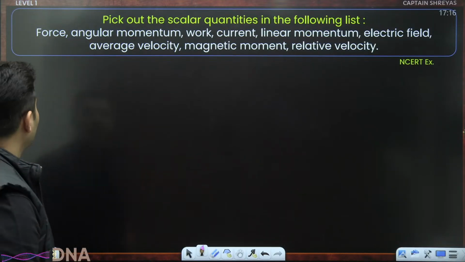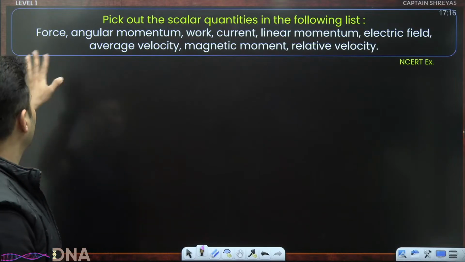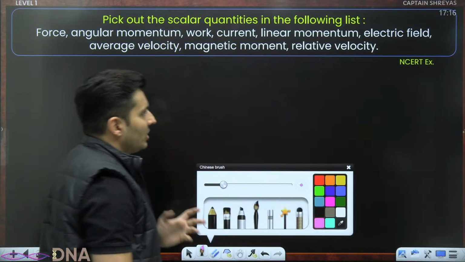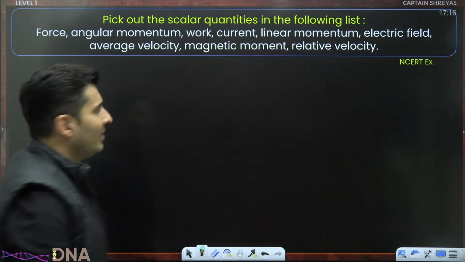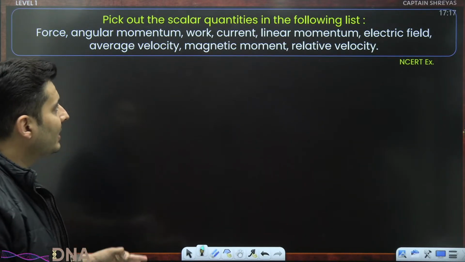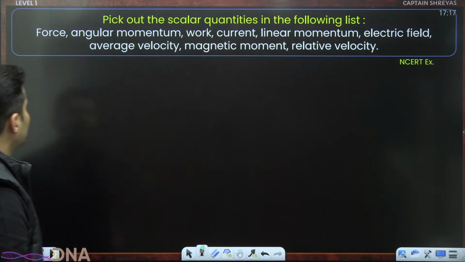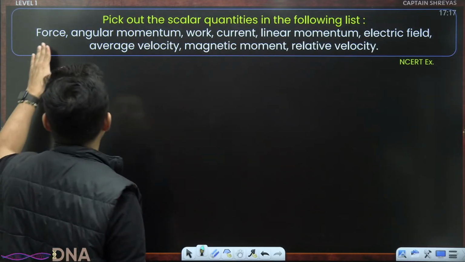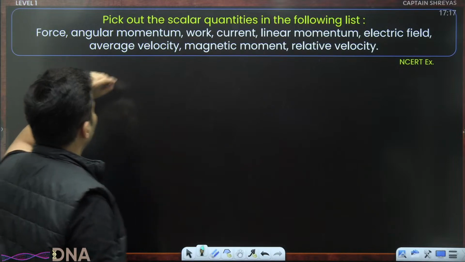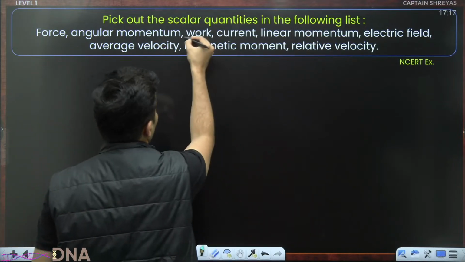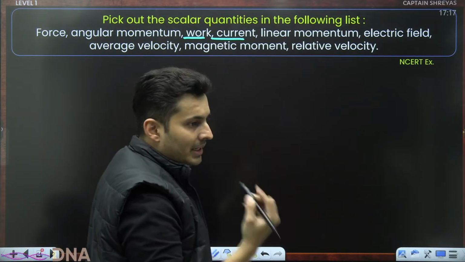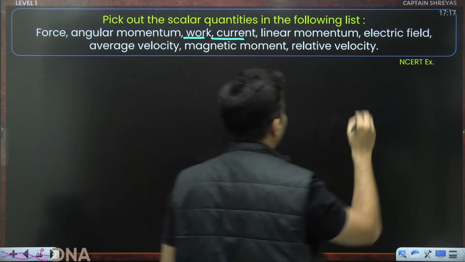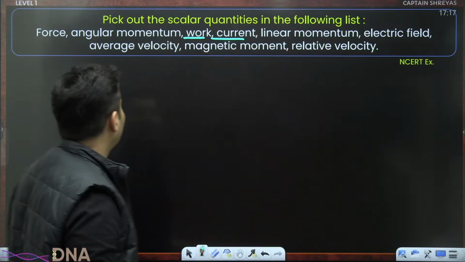Moving on to the next question. Pick out the scalar quantities in the following. These are all NCERT questions. Let's quickly do these as well. Which of the following are scalar quantities out of all of them? Force, vector. Angular momentum, vector. Work, yes, scalar. Current, yes, scalar. Linear momentum is a vector. Electric field has a direction, it's a vector.